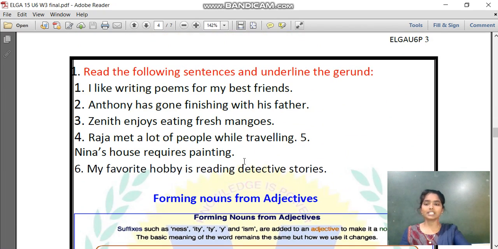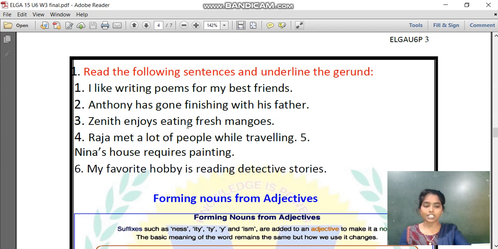Here you all have some examples. Read the following sentences and underline the gerund. Let me do the third one. Janit enjoys eating fresh mangoes. What is my first step? We have to look for a word ending in ing. Yes, here "eating" ends in ing, doesn't it?